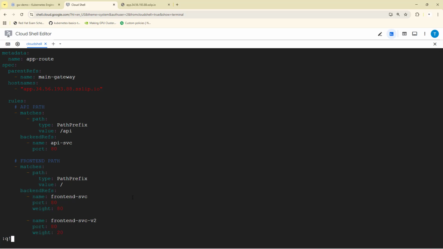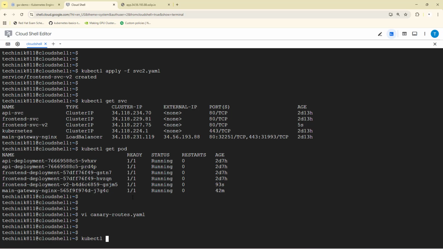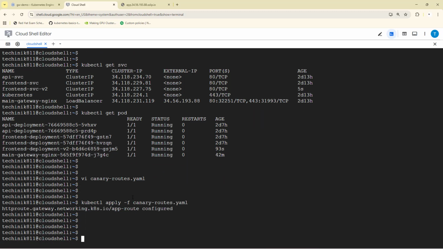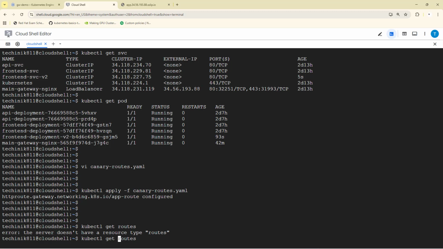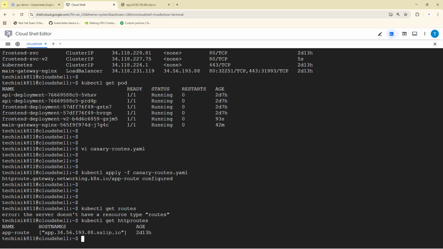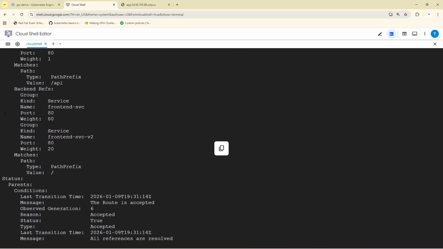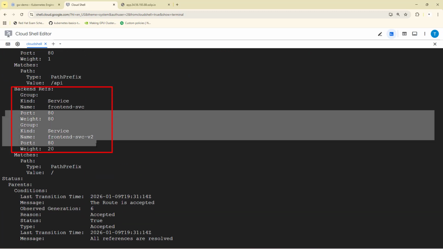Let me apply this very quickly. kubectl apply -f canary-routes.yml. The route got configured successfully, and if I run kubectl get routes, sorry, it's HTTPRoute. If I describe this, kubectl describe HTTPRoute and the route's name, and if we go up, here we can see the weight got applied to both the services.